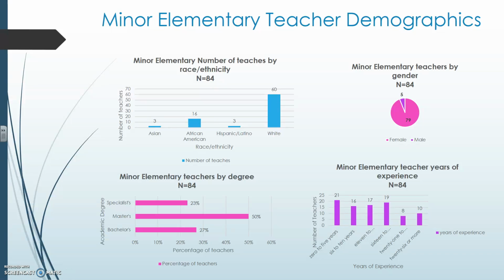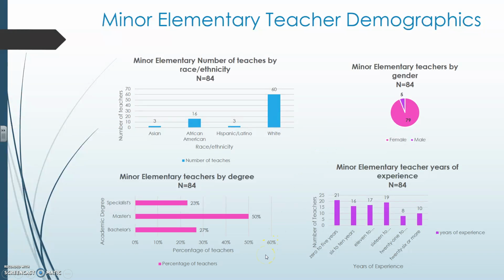Minor elementary teacher demographics. There are currently 84 full-time teachers at minor. Here are the demographics by race and ethnicity. We have 3 Asian teachers, 16 African American, 3 Latin American, and 60 white teachers. By gender, we have 5 male teachers and 79 female teachers.